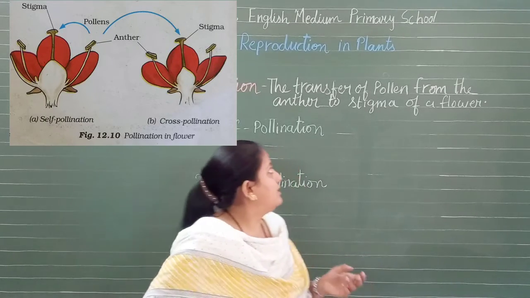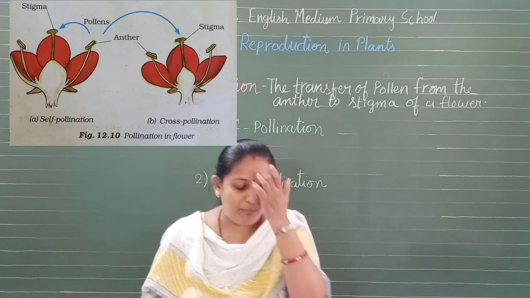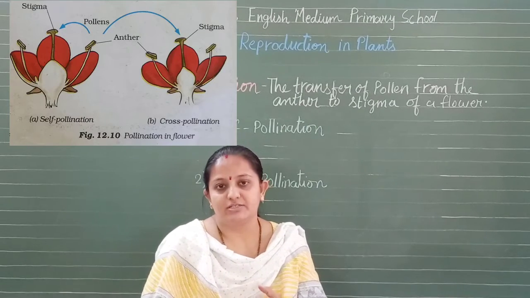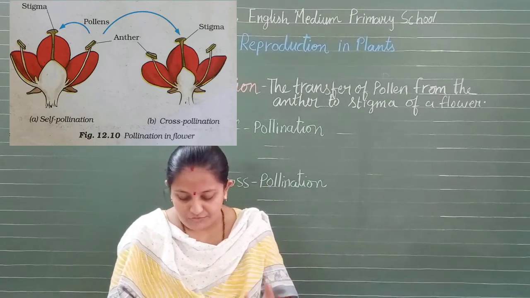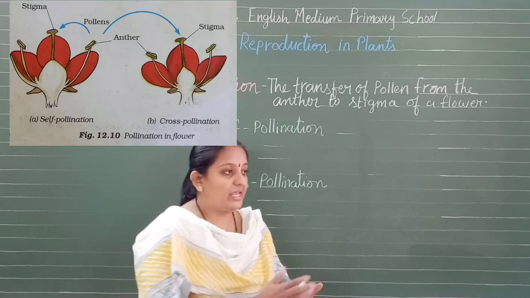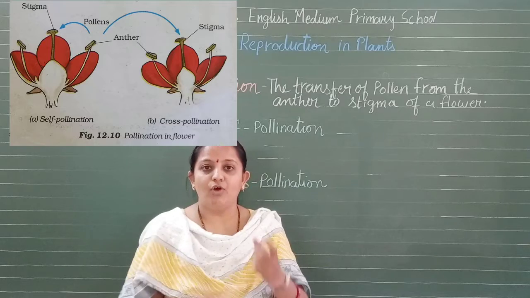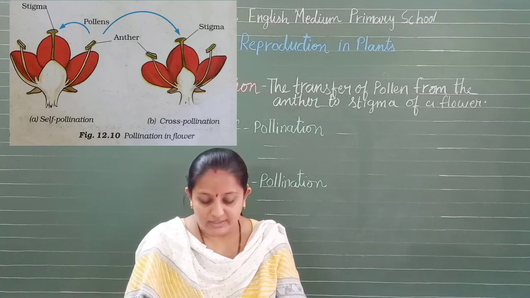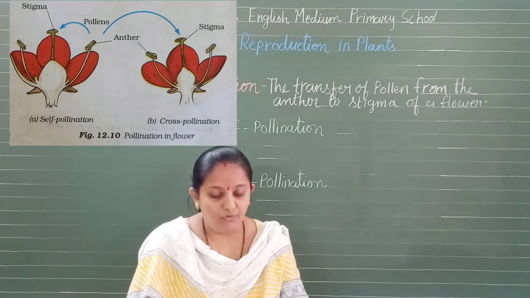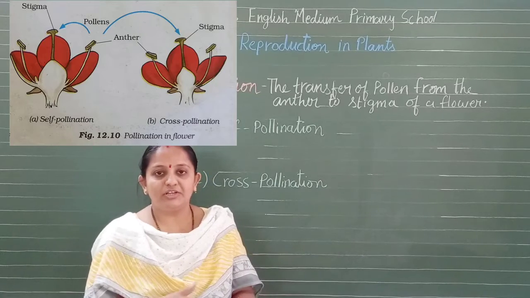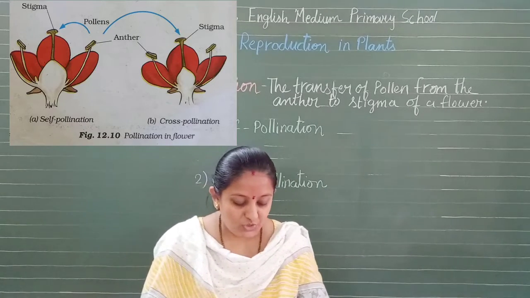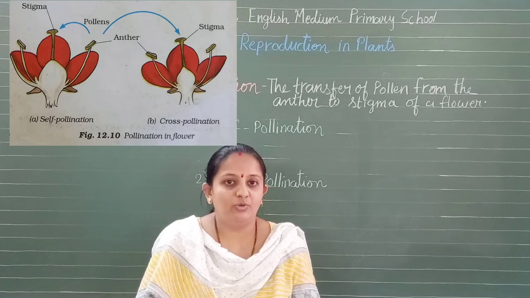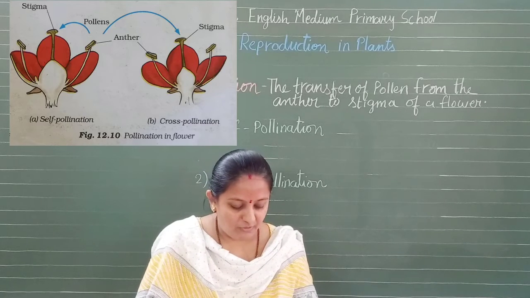Now, what is pollen? I said transfer of pollens. Now, generally pollen grains have tough protective layers. The protective cover is tough, which prevents them from drying up. Now, since the pollen grains are light, they can be easily carried by wind or water. Insects visit flowers and carry away pollens on their body. Being light in weight, insects easily carry them over their body.